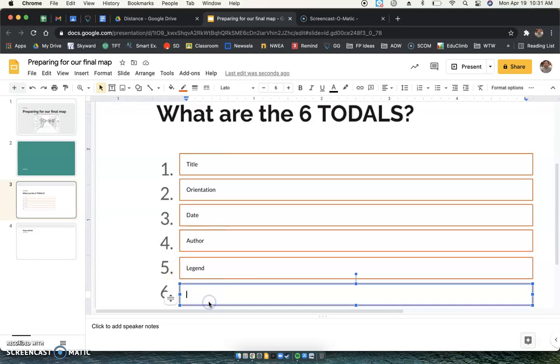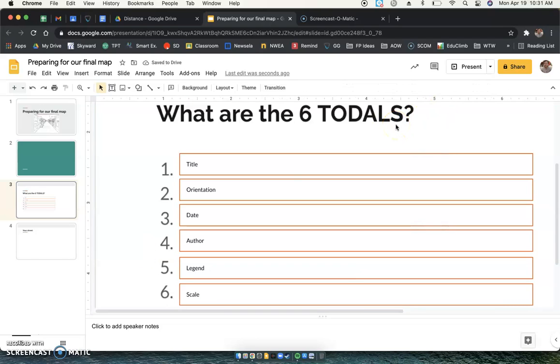Just kind of telling us, those looking at your map, what do the things mean? And number 6 is the scale. Number 6 is S, scale. We won't probably do too much with scale just because it's going to be hard to know how far everything is in your neighborhood. We'll talk more about that tomorrow and Wednesday.